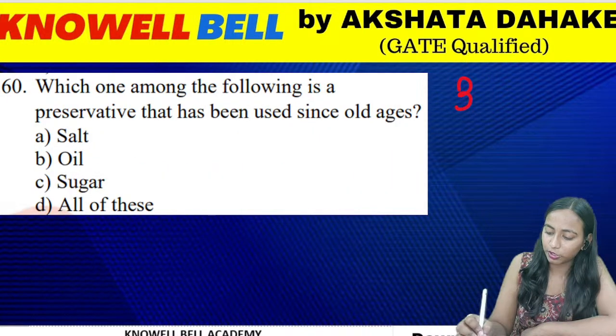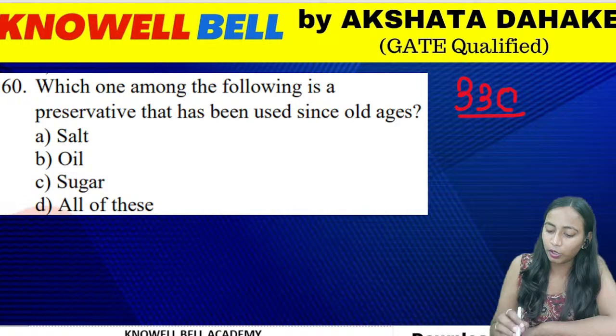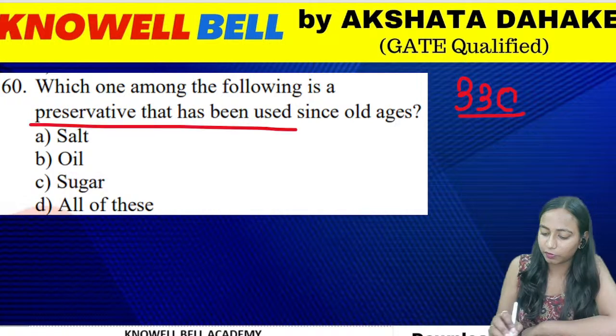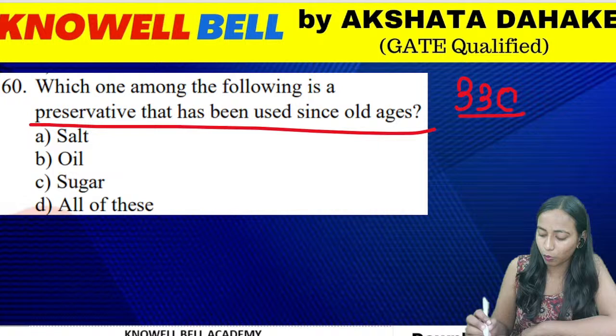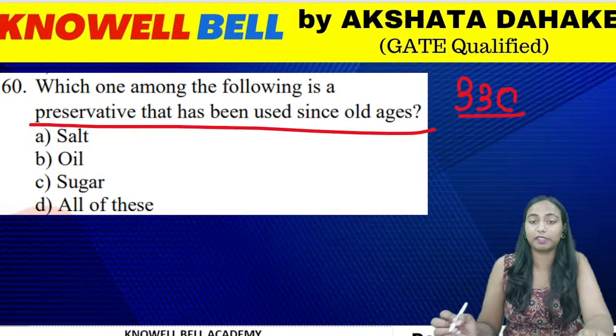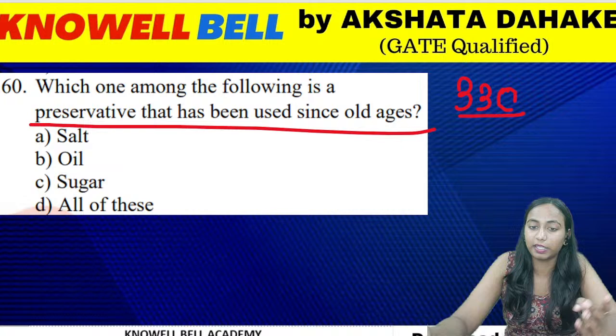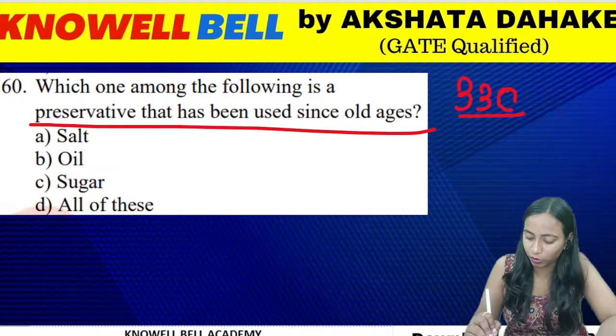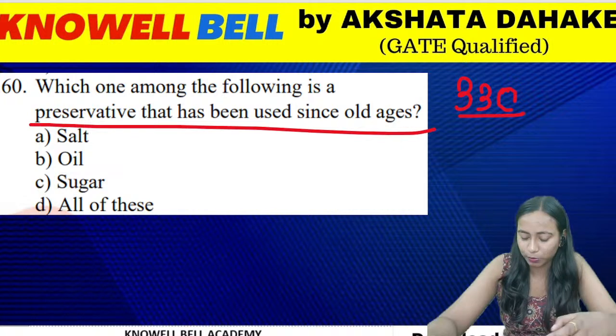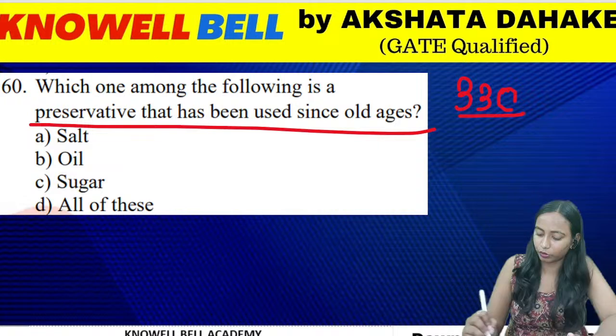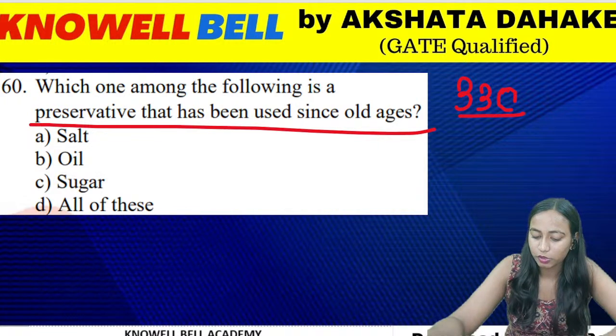Question number 330. Which one among the following is a preservative that has been used since old ages? इनमें से कौन सा एक फूड प्रिजर्वेटिव का सब्सटेंस है जिसको हम बहुत ही लॉन्ग ड्यूरेशन से यूज कर रहे हैं? सॉल्ट, ऑयल, शुगर और all of these. Which one among the following is a food preservative that is used for the food preservation from a long duration? Salt, oil, sugar, or all of these? What is going to be the correct answer?